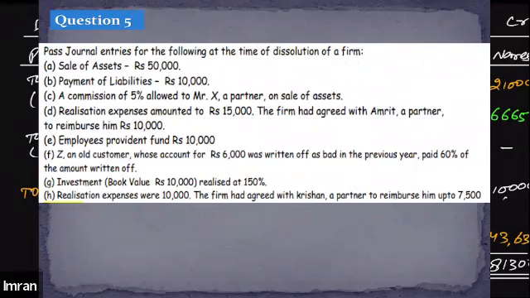This is a different question, and in this question you will be required to pass the journal entries. Do you think you will be able to pass the journal entries for this question? See what is actually required. You will have to pass the journal entry, but I would recommend that you first prepare the realization account. Once the realization account is done, it will be easier for you to pass the journal entries later. You will find it much easier.